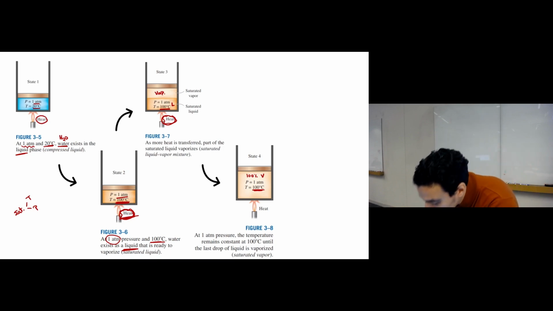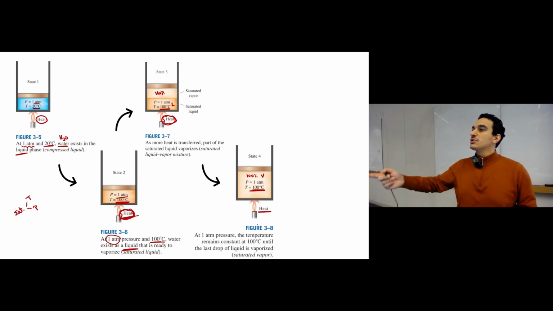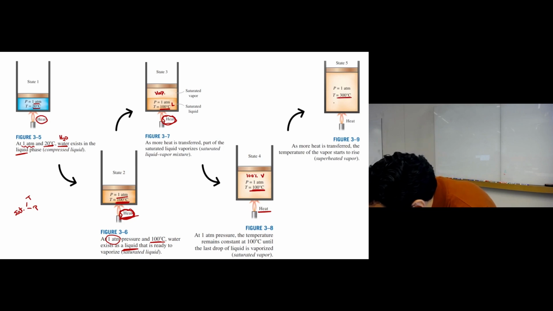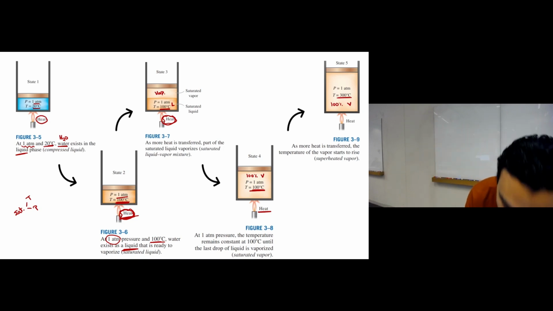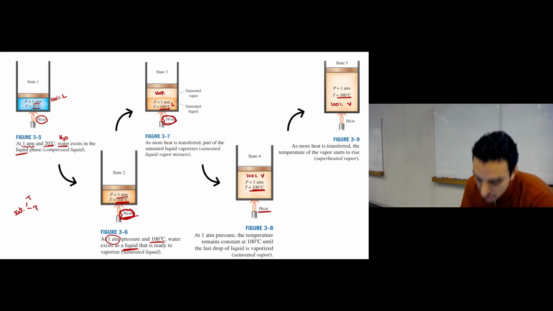But if you reach 100% vapor at 100 degrees Celsius and you continue adding heat, what will happen? Temperature will start to increase again. Then we will have, like, 1 atmosphere, 300 degrees Celsius, and you still have 100% vapor. So this is how it started. You have 100% liquid at temperatures below the saturation temperature. You add heat, so the temperature will change.